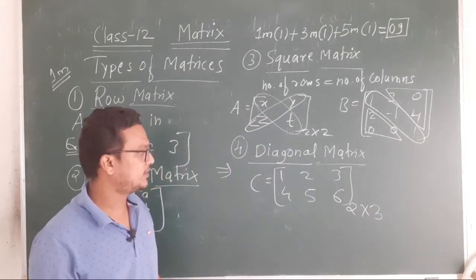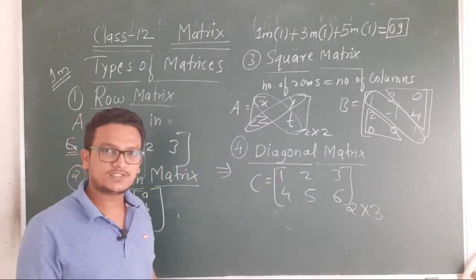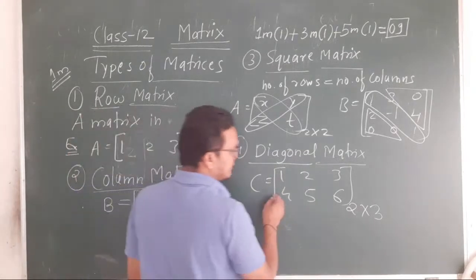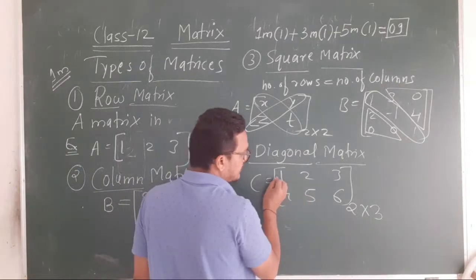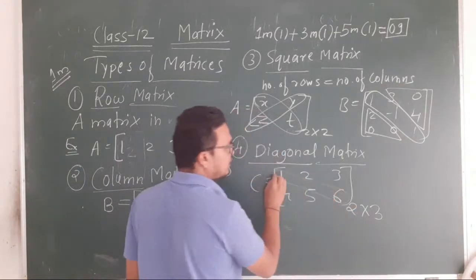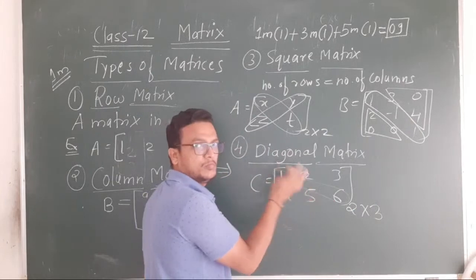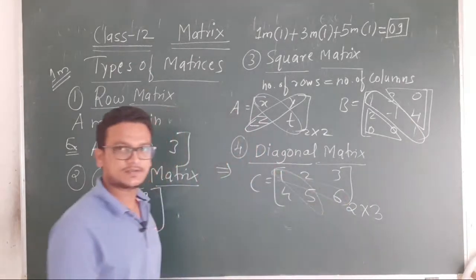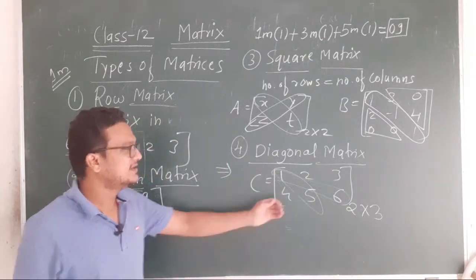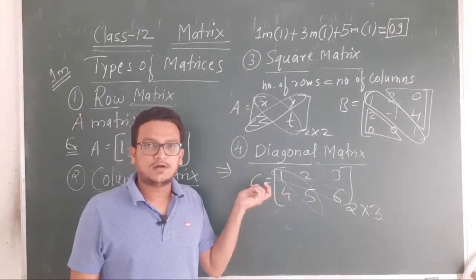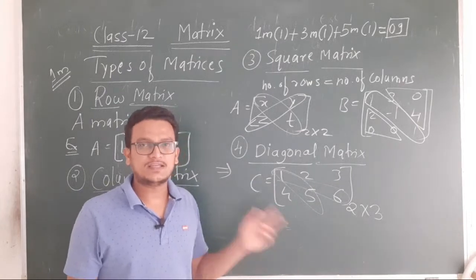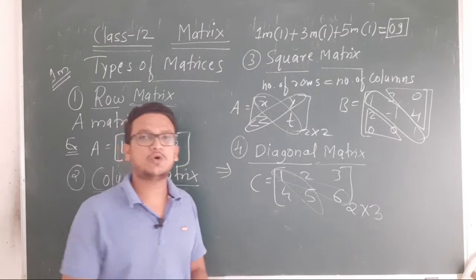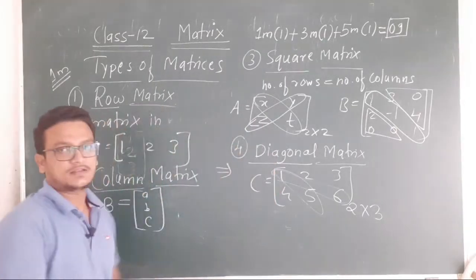Can you take the diagonals from this? If you take it like this, you will get only 1 and 6. What about the middle? Not possible. If you take 1 and 5, then what about 6? Not possible. So to define the diagonal matrix, it must be a square matrix. Only if it is a square matrix can you define the diagonal.